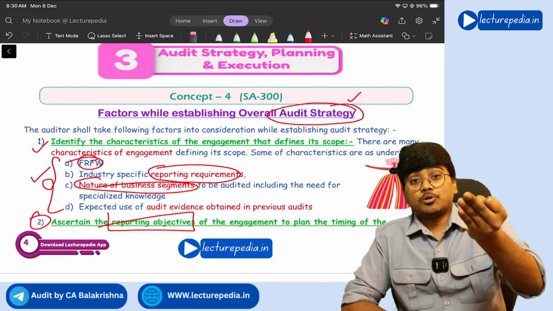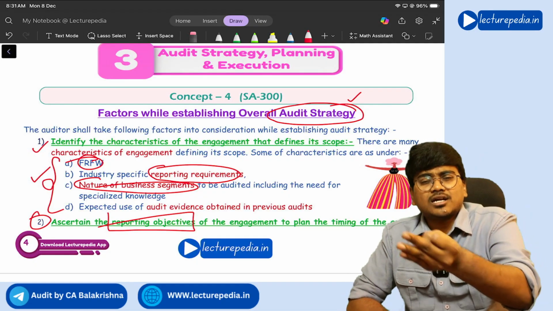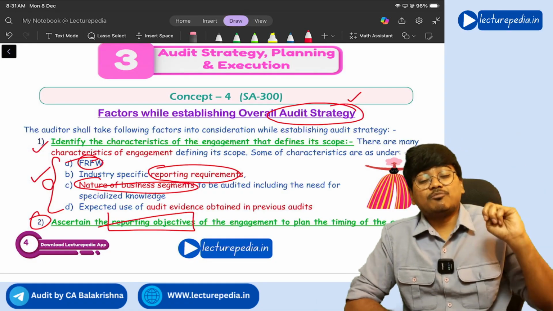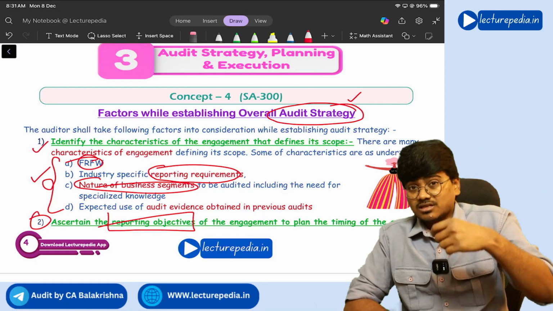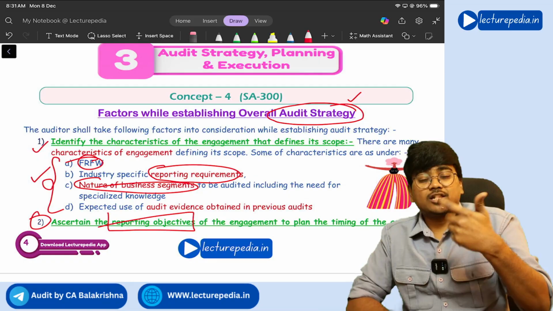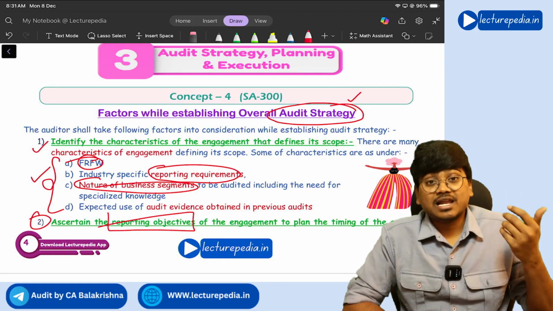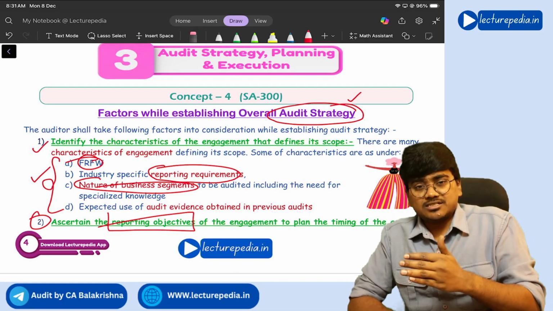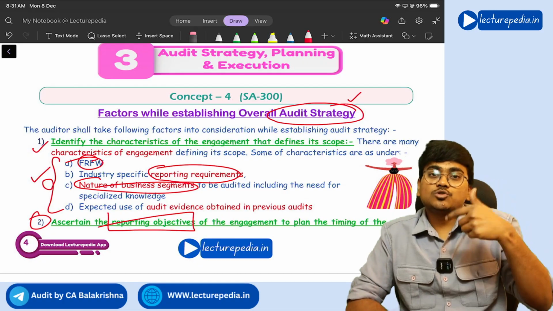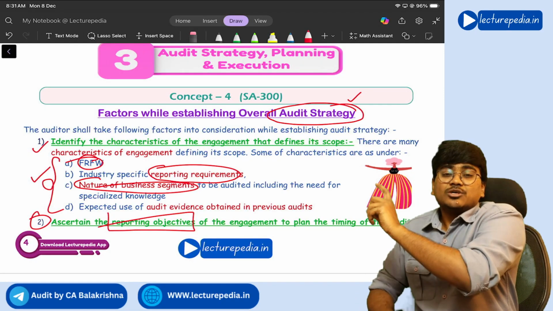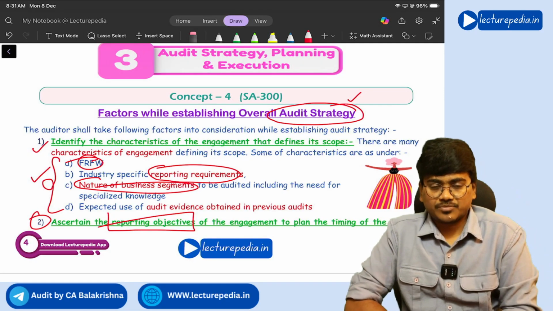Is the report on internal controls over financial reporting also applicable? And in case of banks, various reports will be applicable: LFAR, long form audit report, report on interest subvention, like this. So based on the entity, the reporting objectives will change. So based on the reporting objectives, your audit strategy changes.